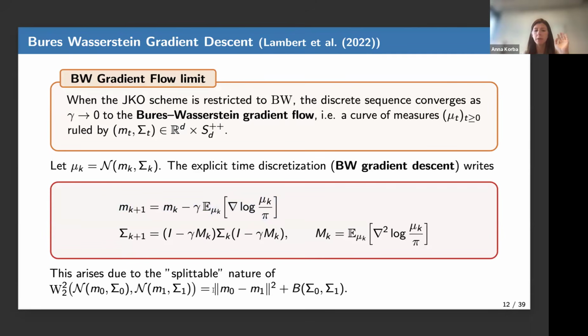And the reason is that gradient descent corresponds to optimizing vectors with respect to the squared Euclidean geometry. So this is what appears in the Wasserstein 2 distance for the mean. So you will have the same. But for the variance, if you apply, a bit naively, gradient descent, you wouldn't have this kind of iteration. You would write something like sigma k plus 1 is equal to sigma k minus gamma times the gradient of the loss with respect to sigma.